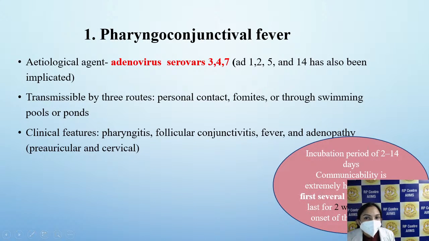Now coming on to pharyngoconjunctival fever, the serotypes that are involved are mainly 3, 4 and 7. They can be transmitted through personal contact, fomites, or through swimming pools or ponds. The clinical features will be, as the name suggests, pharyngitis, associated follicular conjunctivitis, fever, and we might get preauricular and cervical lymph nodes on palpation. The incubation period is typically 2 to 14 days, and the communicability is extremely high during the first several days, and it might even last 2 weeks after the onset of symptoms.